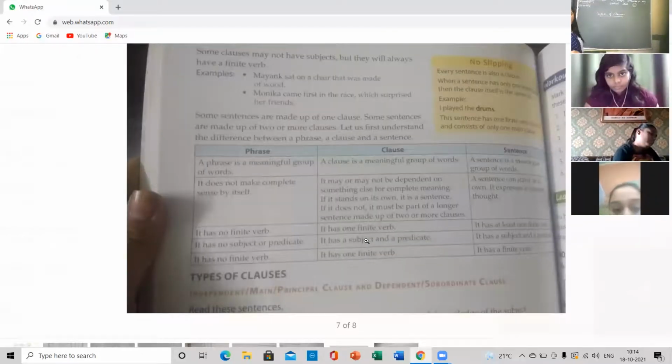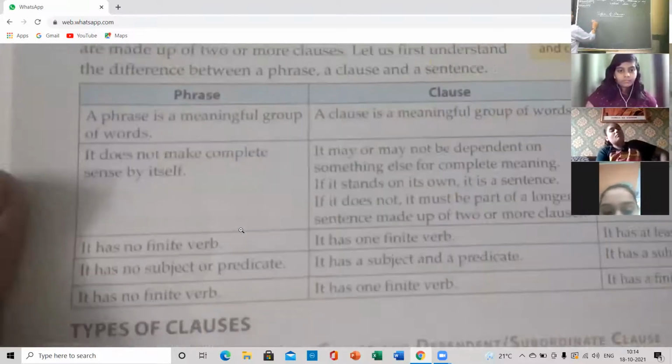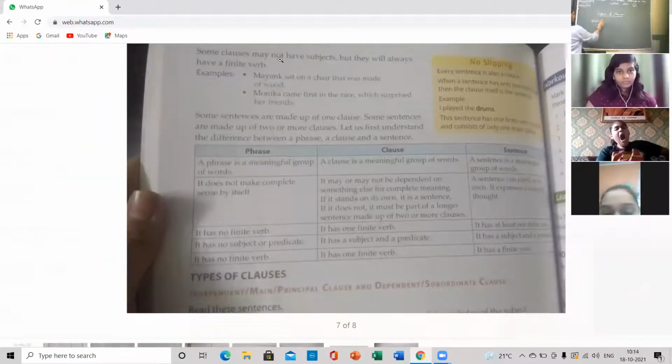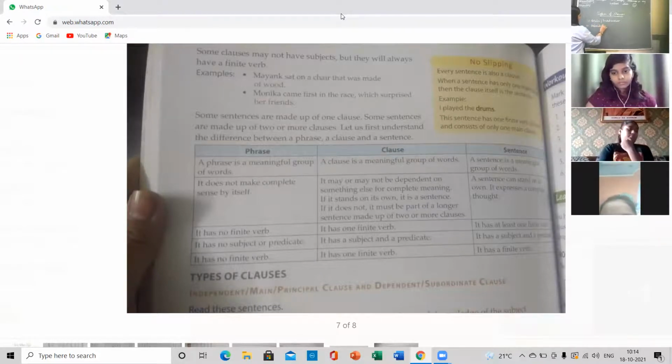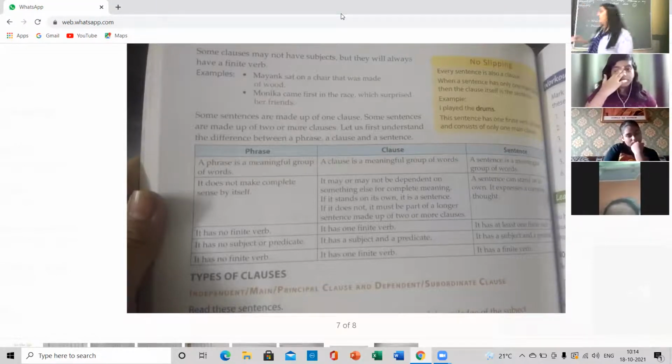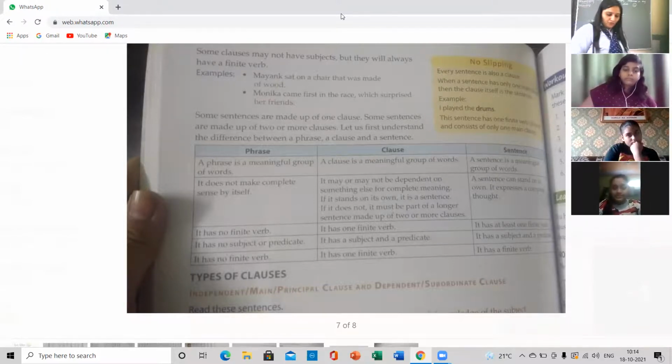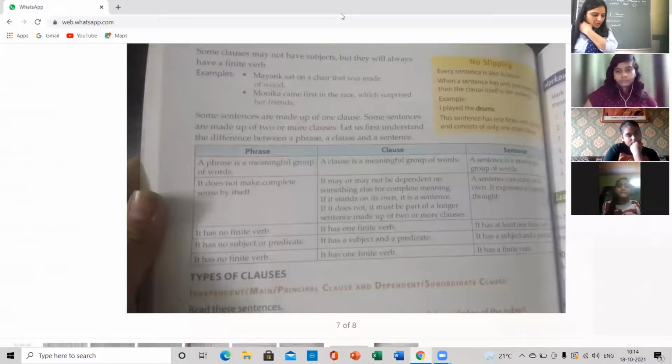Types of clauses: we have the main or independent clause, which is not dependent on anyone, or we have the dependent or subordinate clause. When it is dependent on another to complete its meaning, that is known as a dependent or subordinate clause, and it is joined with subordinating conjunctions. Let us take an example: This book was written by someone who has a thorough knowledge of the subject.